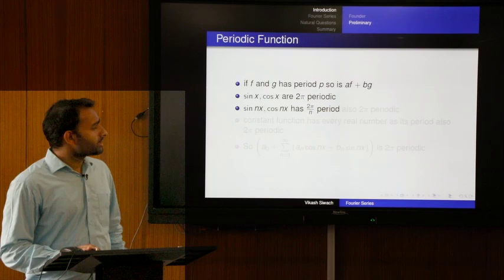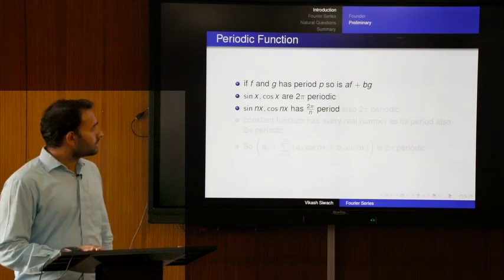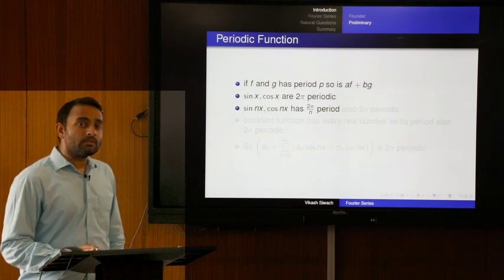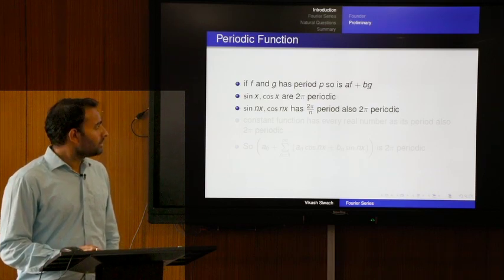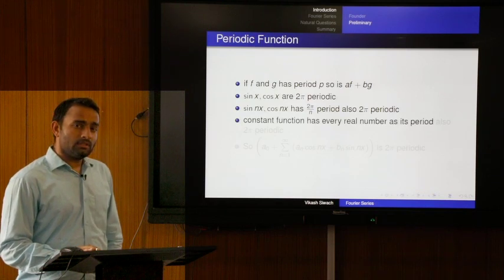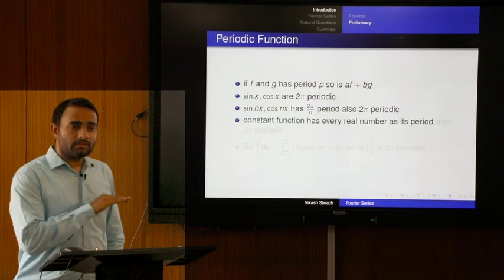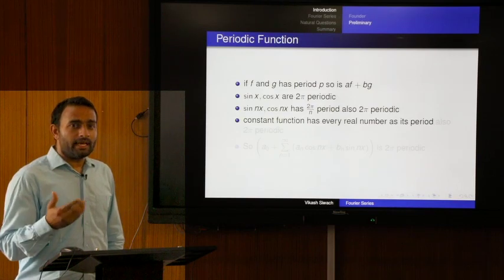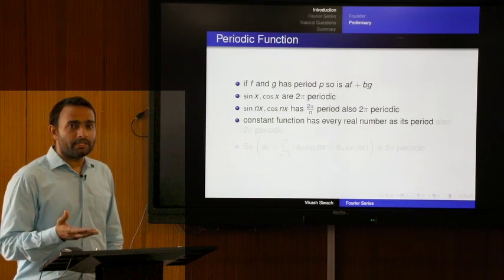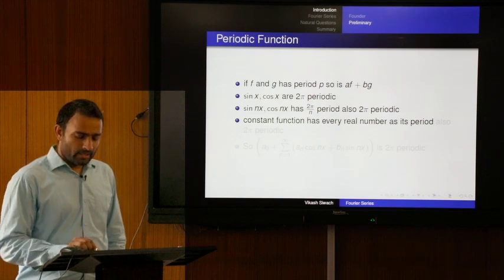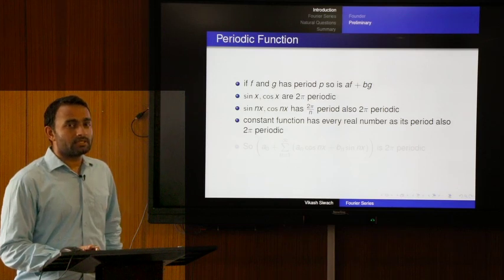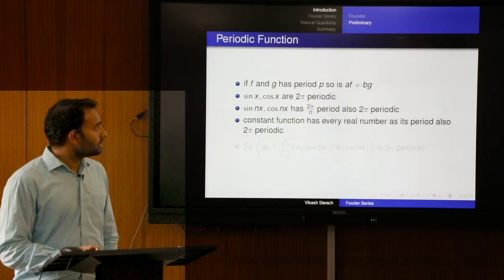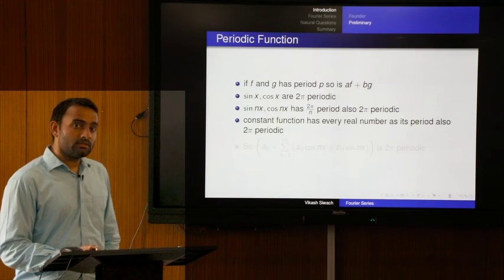Another thing we know is that sin x and cos x are 2π periodic; sin nx and cos nx are 2π/n periodic, but 2π periodic also we can say, since 2π is a multiple of 2π/n. For a constant function, the graph is a horizontal line. So, we can take any real number as its period. A fundamental period for a constant function does not exist. Every real number is a period. 2π is also a real number, so we can assume the constant function is also 2π periodic. So, all of these, cos x, cos nx, sin nx, and constant functions, we can consider as 2π periodic.